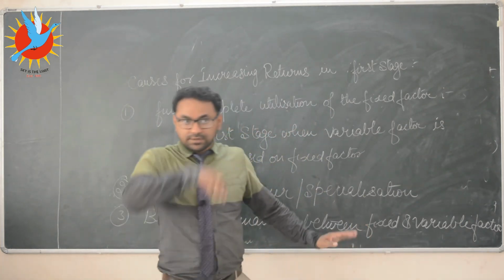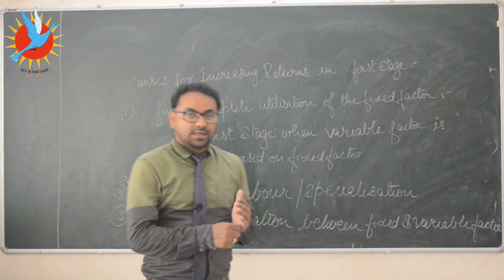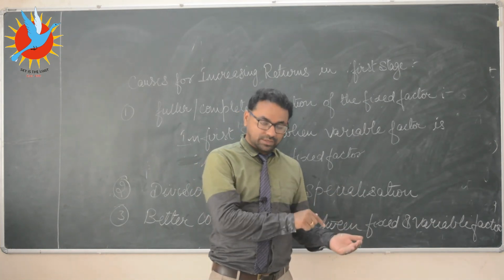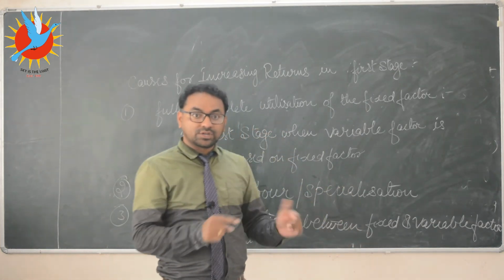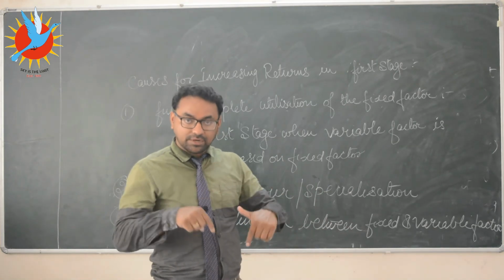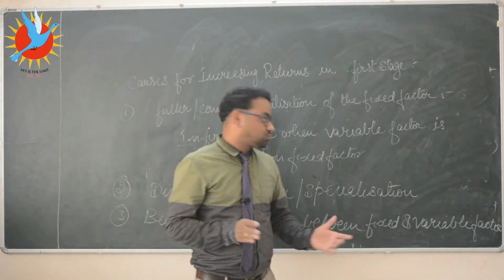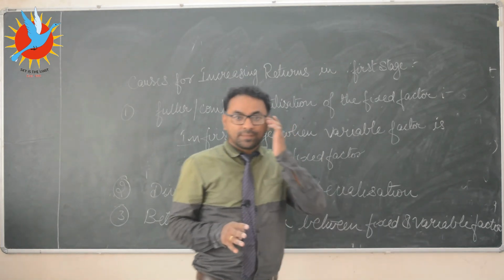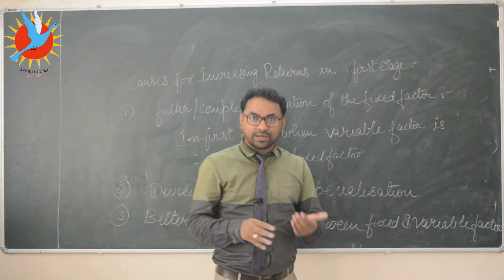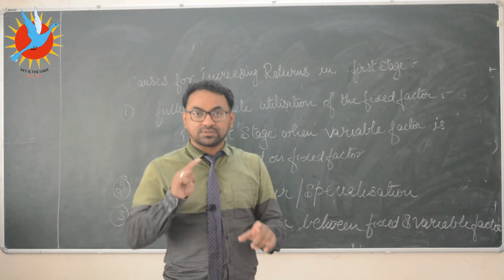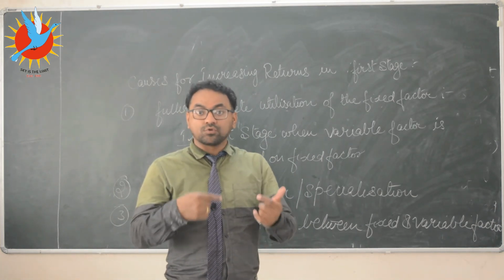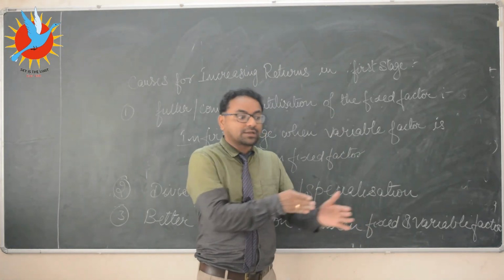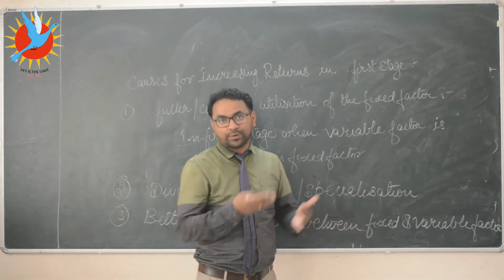This point says that when a person works on the same machine, on the same piece of work, then coordination between that machine and that particular person improves. So coordination between fixed and variable factor improves. For example, if a student rides the same bicycle daily, he will know the pros and cons of the bicycle better than the other person. So marginal product will increase as he operates day to day.